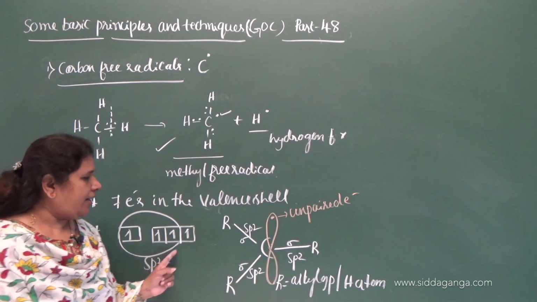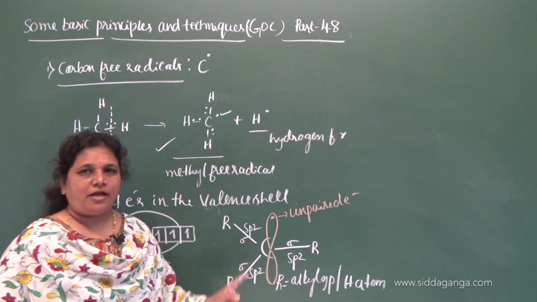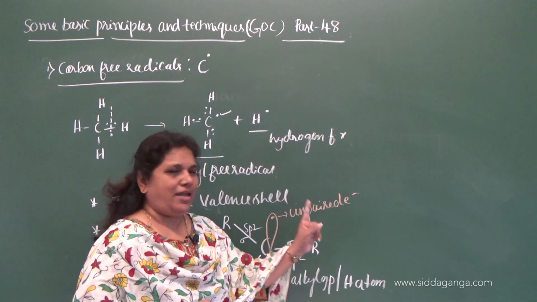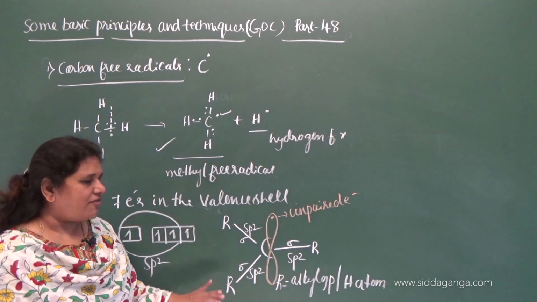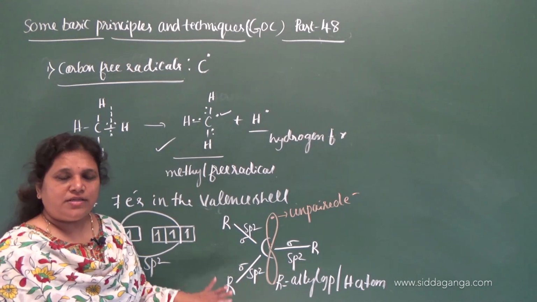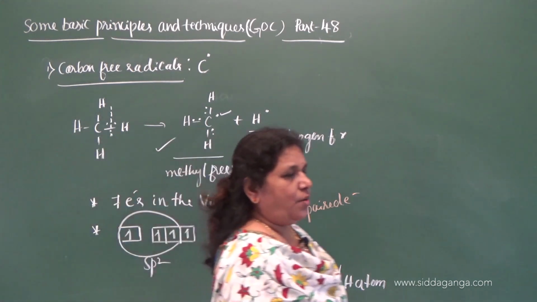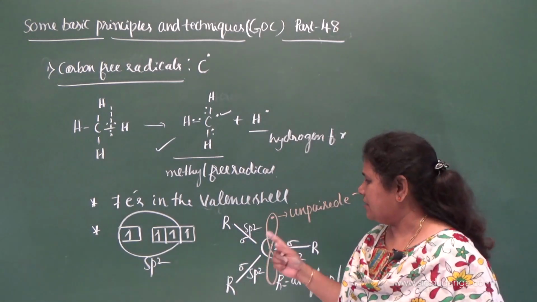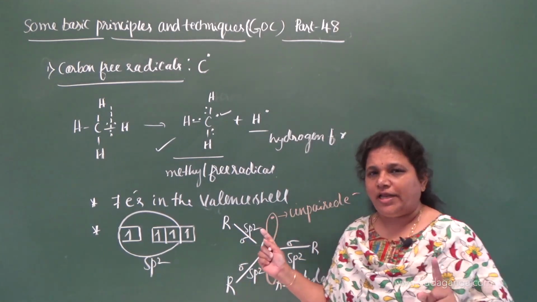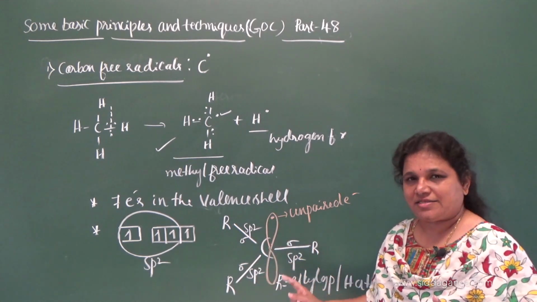This is the state of hybridization of this chemical species, which has an unpaired electron on the carbon, since it receives one more electron to complete the octet structure.